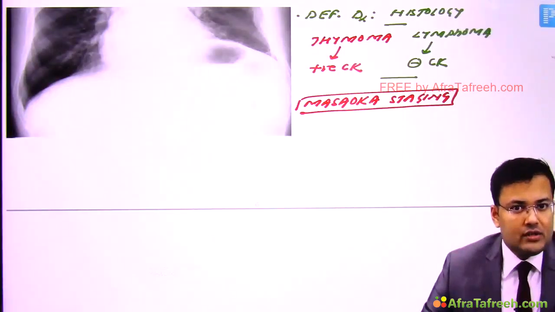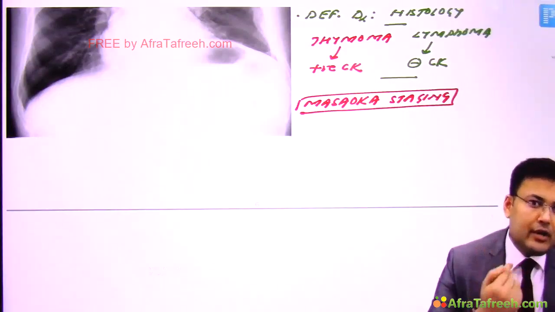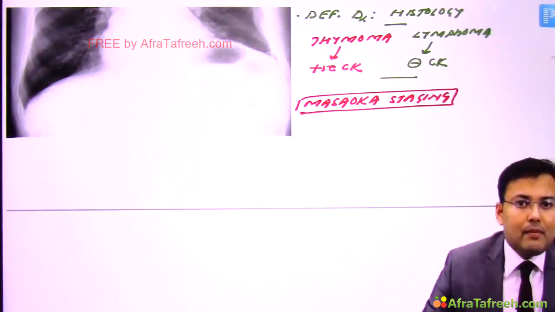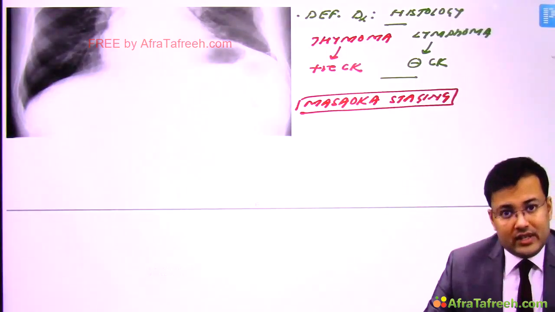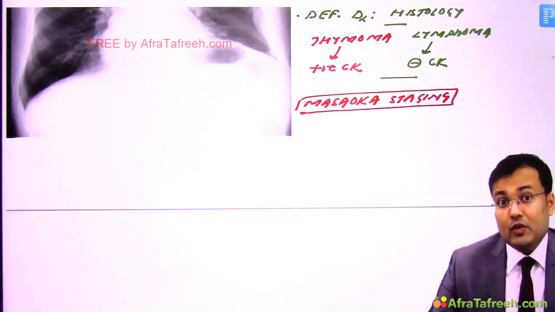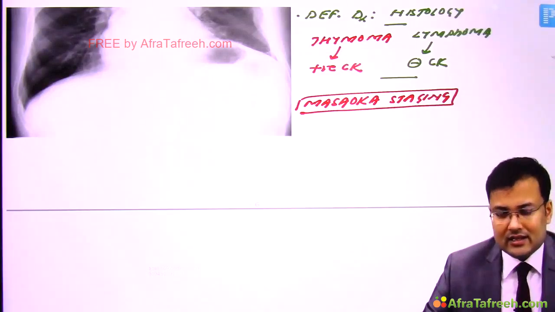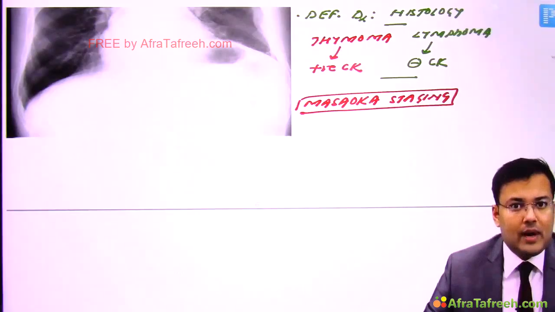And third situation, you have seen this in medicine also: the patient is having thymoma, and because of thymoma the patient is having myasthenia gravis. So in these patients, obviously we will go for thymectomy. With thymectomy, what else is given to the patients? Anticholinesterase drugs. So this is how we manage thymoma. So see the management aspect.